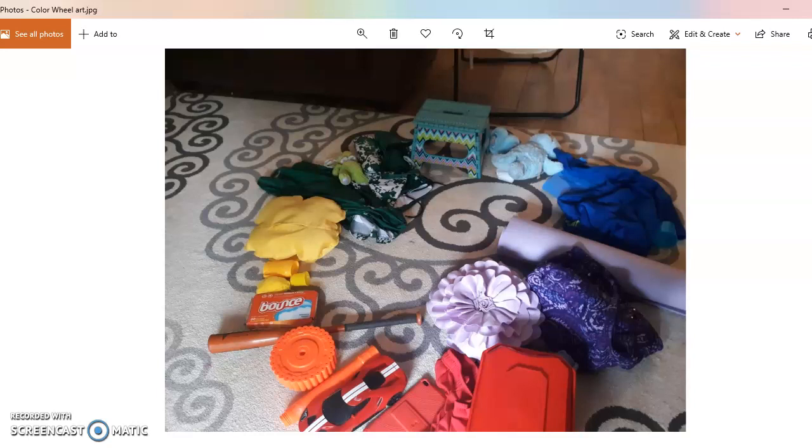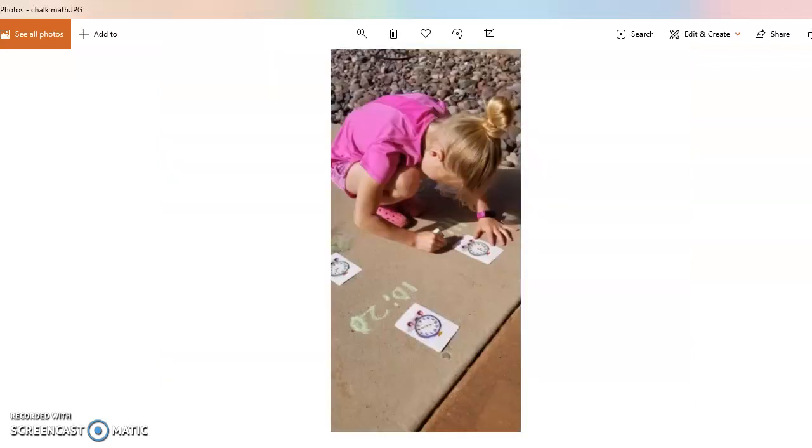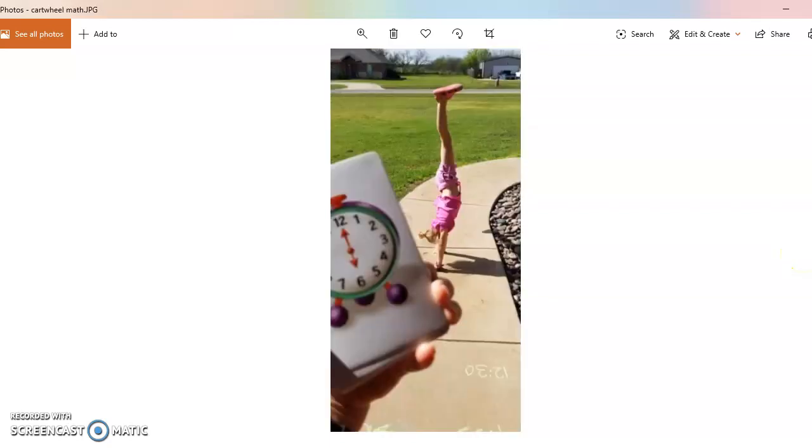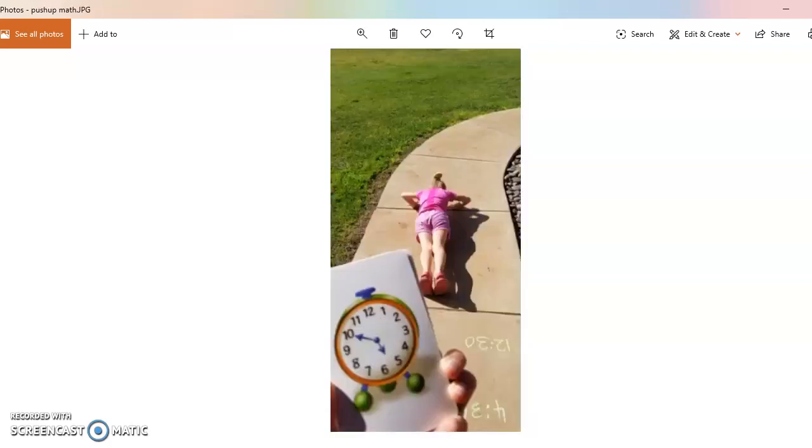Here are some art lessons that have been turned in. Here is a fun way to do some math. You don't always just have to sit. You could take some pictures and go outside with some chalk. You could take a dry erase marker and practice your spelling words on a window where you could wipe them right off again. You could do PE together with your math. You could do cartwheels if you get them right. You could do push-ups if you get them wrong. And just do something to get yourself out moving and get some activity going.